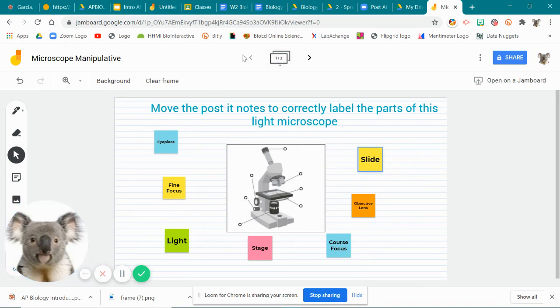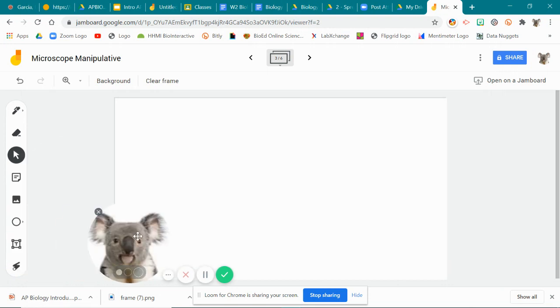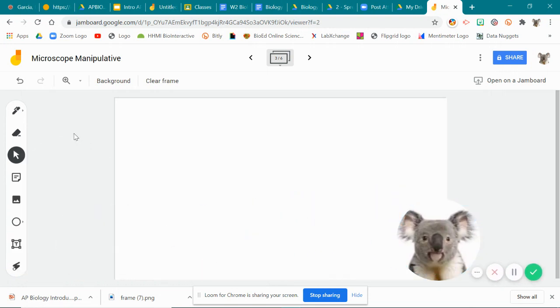Okay, and so here at the top, you'll see you have certain slides. If you keep going, this is where you get clear ones, and you can go as many times as you need to get a full new sheet and create as many as you want. So let me go ahead, and in this clear one right here, you're going to see, all right, sorry, getting situated.